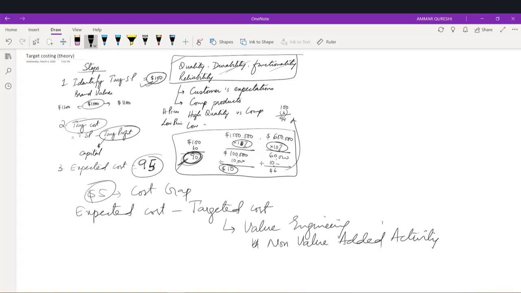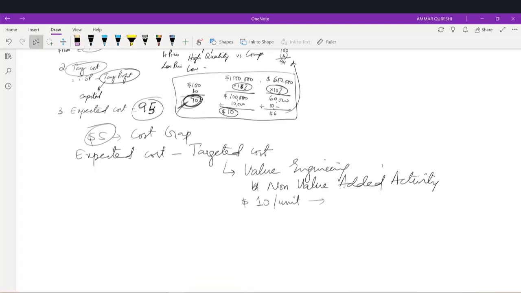For example, our supplier is providing us raw material at $10 per unit, and suppose we tell our supplier, look, we will give you around 60% of the orders of this particular component for the whole life of this product, provided that you supply us the product at $8 per unit, right?